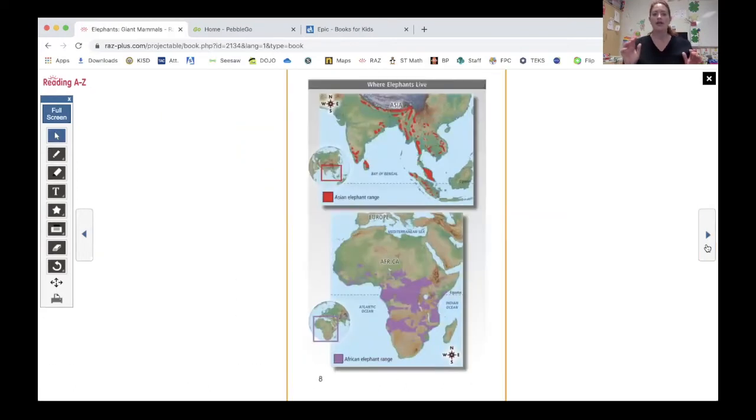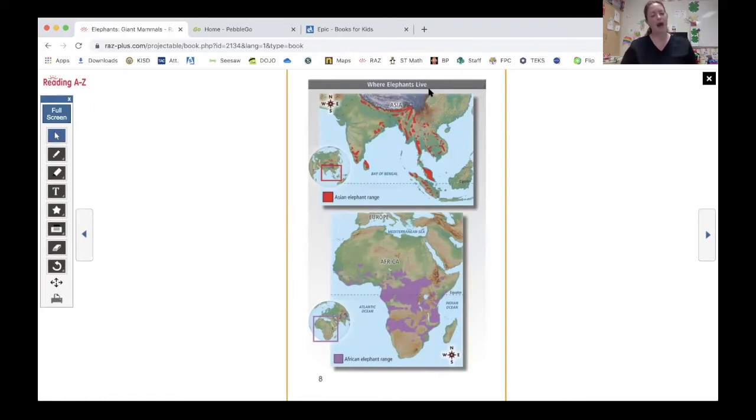And oh my goodness, this is a map. So it doesn't have any words really, but it's a text feature of a map. And I know maps show you where things are. This map has a title, Where Elephants Live. Oh my goodness, would that be their home? Yeah. Now I remember there's two different kinds of elephants, Asian elephants and African elephants.